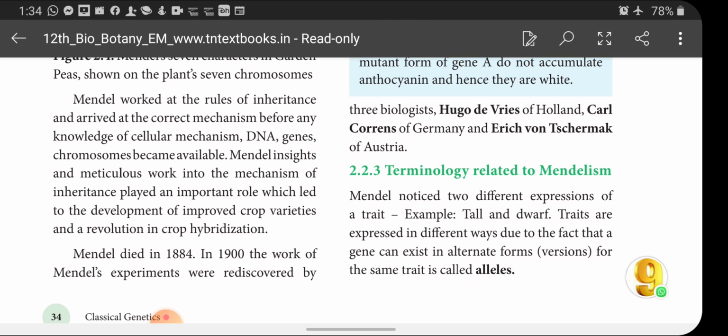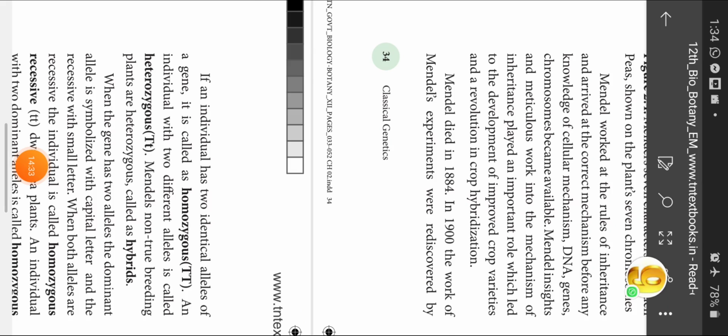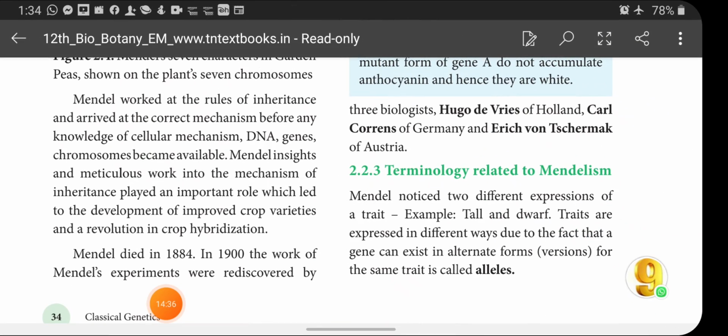So, 1822 to 1884 was the period of Mendel, and Mendel died in 1884.